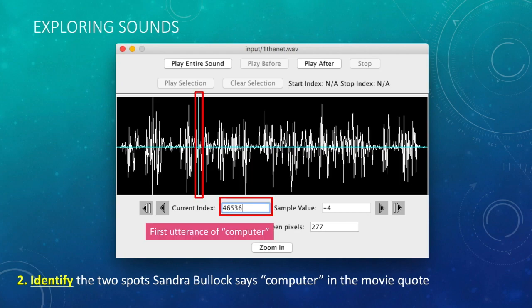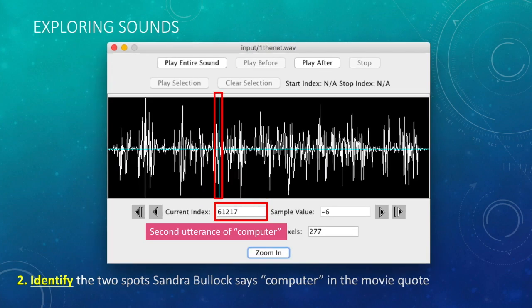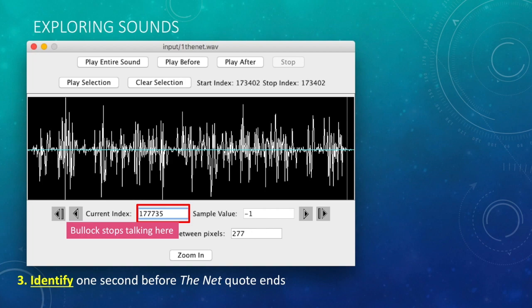Here you can see the first utterance of computer starts at sample 46,536. And then here you can see the second utterance of computer starts at sample 61,217. I also need to find where Bullock stops talking, since I want to interrupt her to insert a clip that says there was an error,